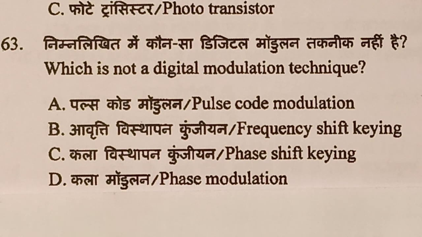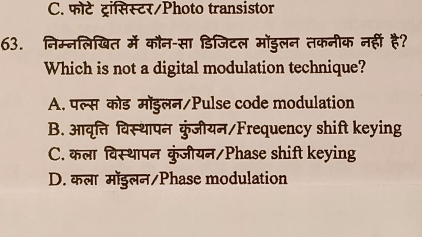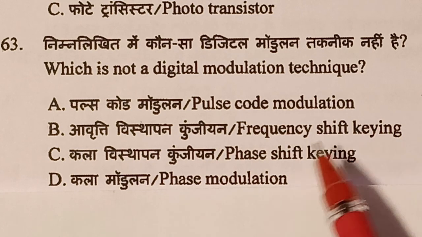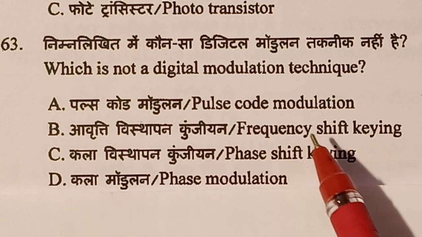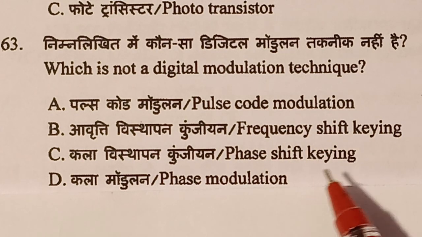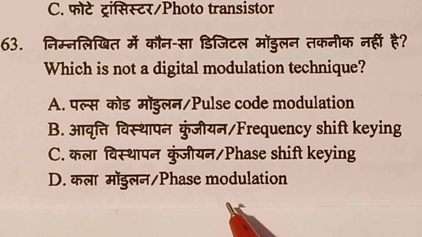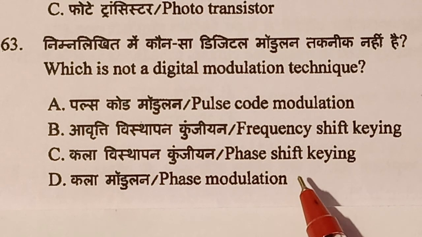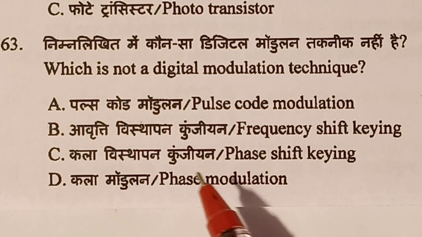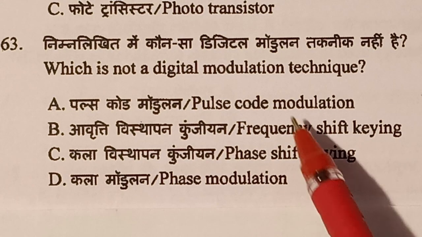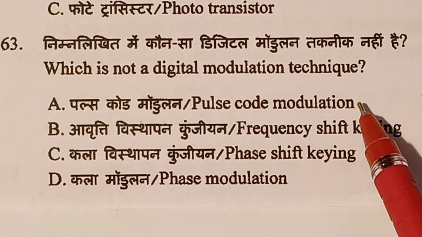Question number 63. Which is not a digital modulation? Option A, pulse code modulation. Option B, frequency shift keying. Option C, phase shift keying. Option D, phase modulation. Pulse code modulation is done only after converting the signal into digital.